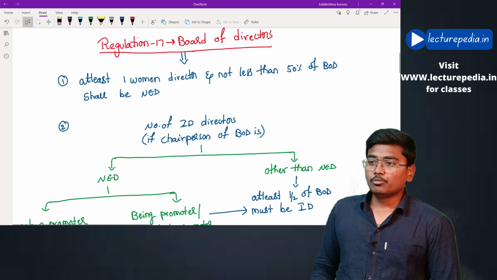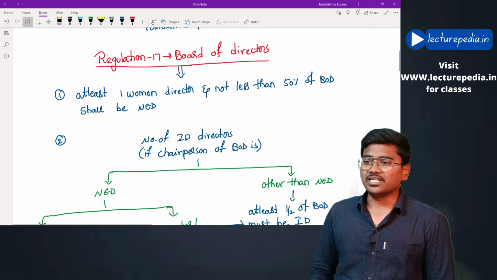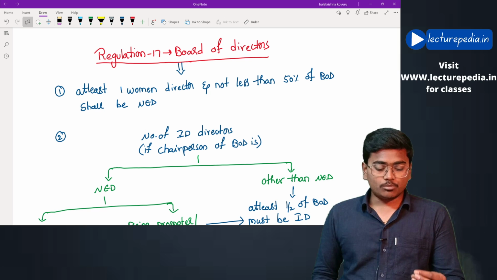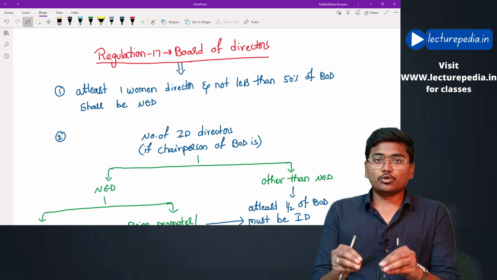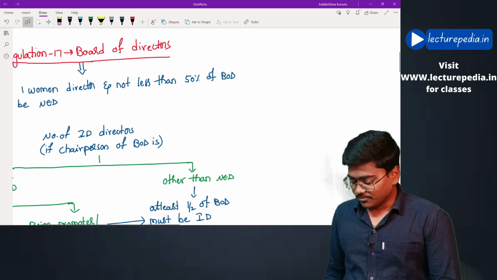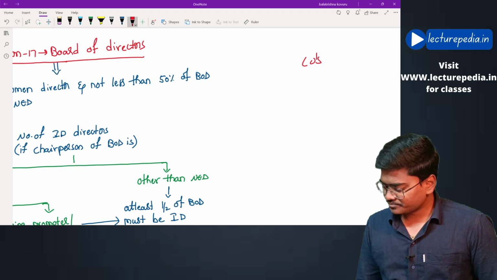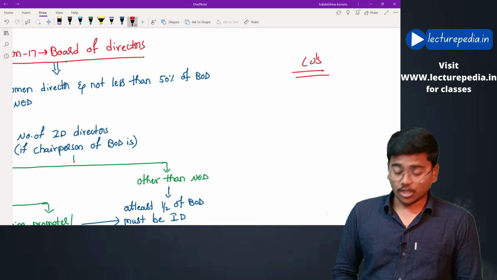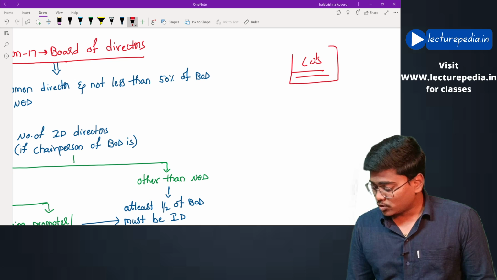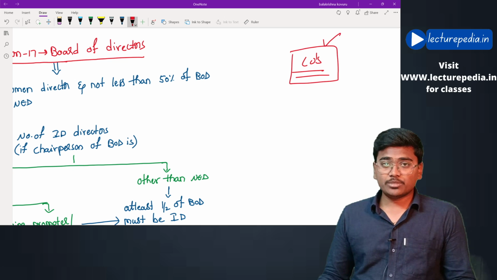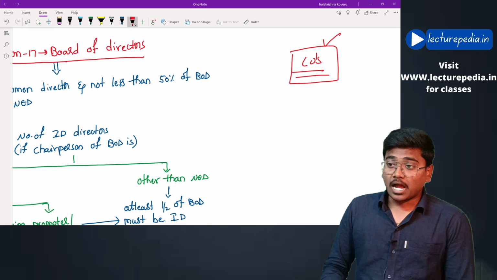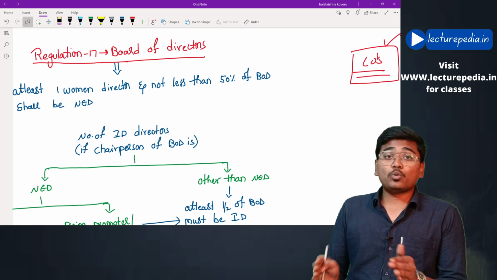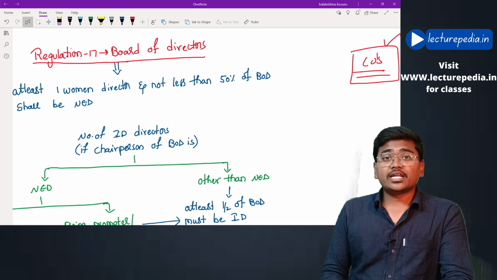Now moving into the regulations, regulation number 17, which deals with the board of directors. Some of the regulations will be applicable to the board of directors. Now, in the Companies Act also, there are various requirements relating to the board of directors. All the companies have to follow the requirements specified in the Companies Act. Apart from those requirements, listed companies must follow the requirements specified in LODR regulations also.